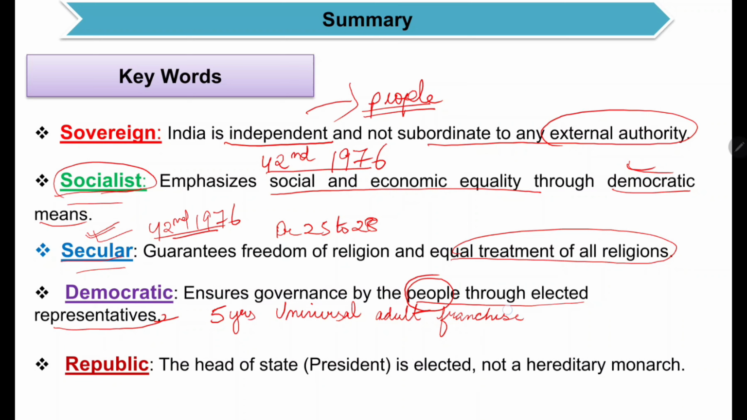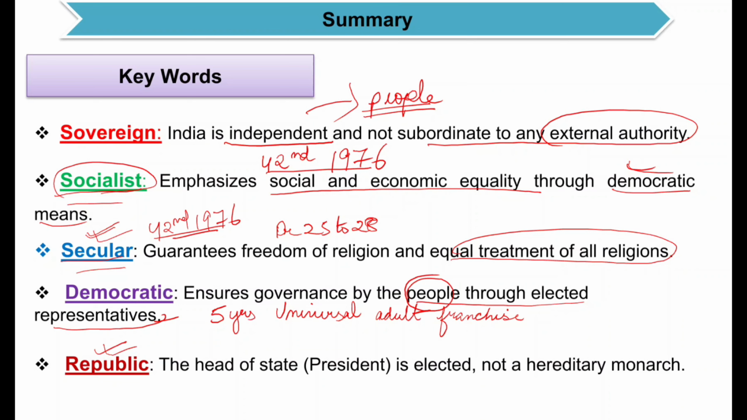So this is under the democratic country, isn't it? India is a democratic country, so we have these provisions. Next we have the next nature, that is republic. What do you mean by republic? India is a republic. Republic means supreme power is again with the people. It is in the hands of the people.